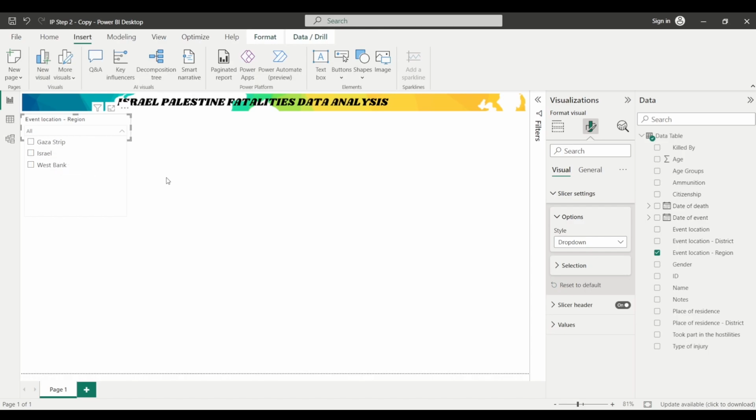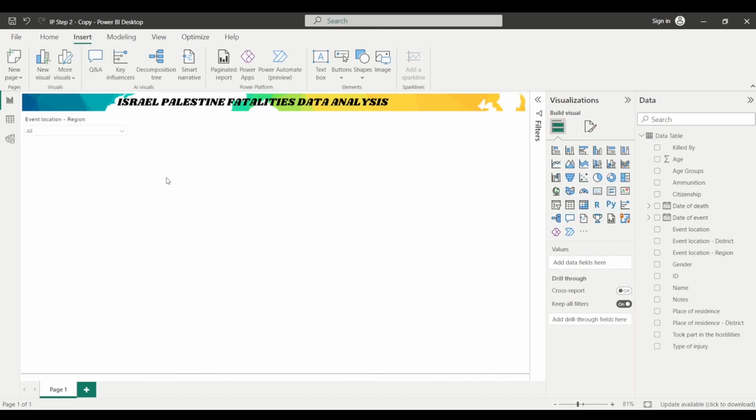So these are the regions in which the attack or the event took place, and whatever data or insights we will be representing on this particular report page, we want to be able to use a visual level filter. So for that purpose we have used this filter, and as we further create the report, it will become more clear, right? So that's the thing.